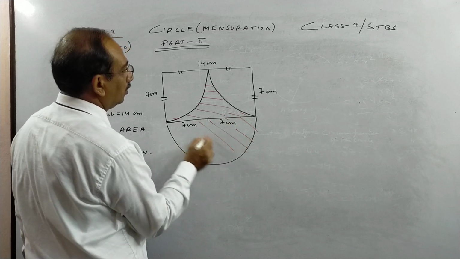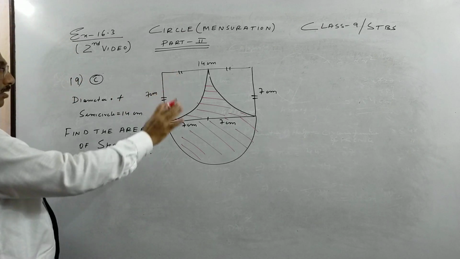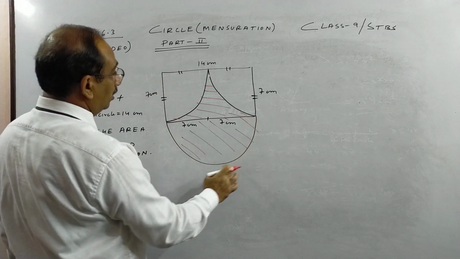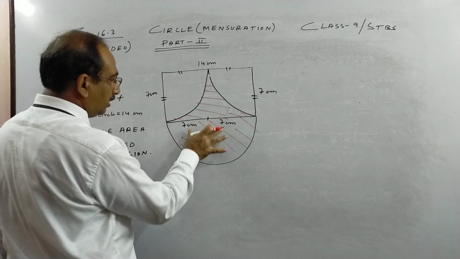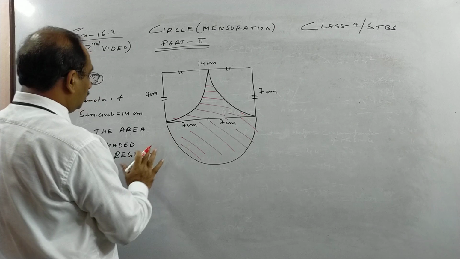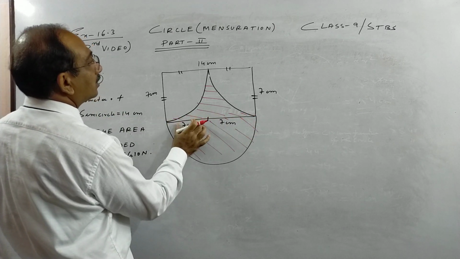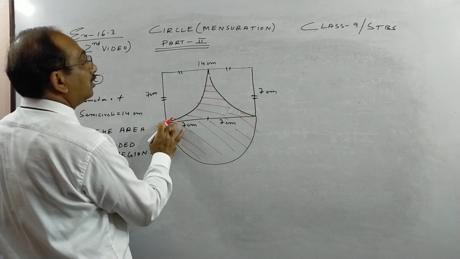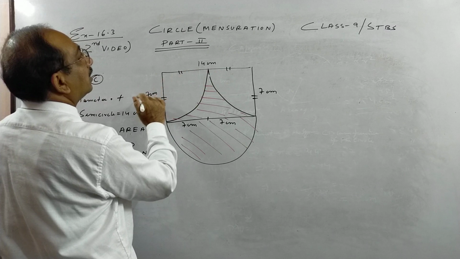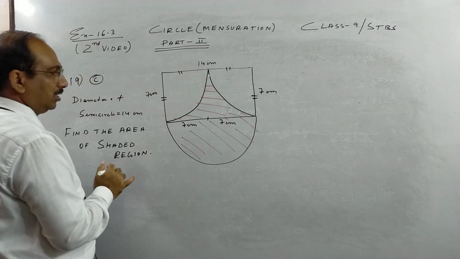Okay, so see, in this particular question we have a rectangle, and one side of the rectangle is equal to the diameter of the semicircle. Means a semicircle is there. So the diameter of the semicircle is 14, so radius is 7, you see. So the diameter of the semicircle is equal to the length of the rectangle, if you see. So this is 14, so opposite sides are equal.